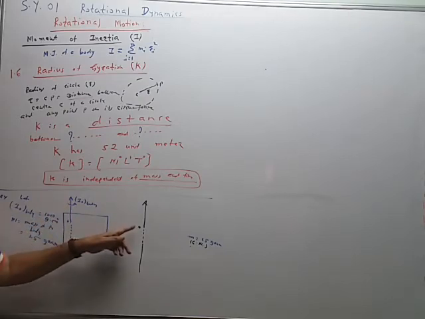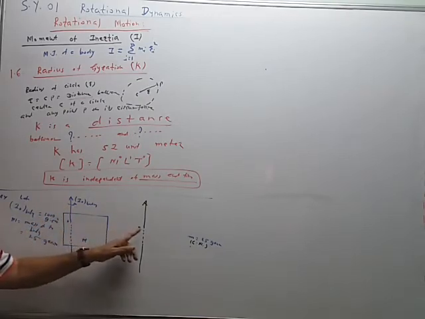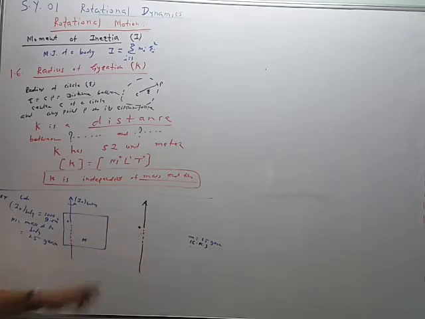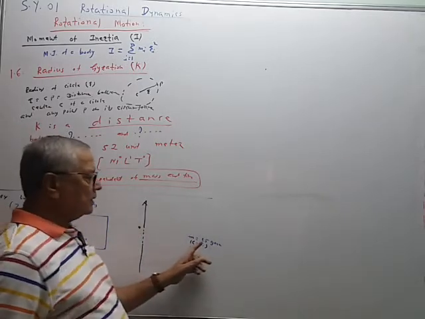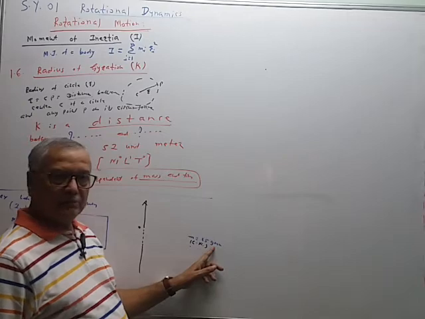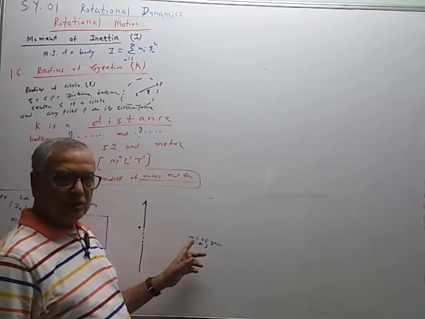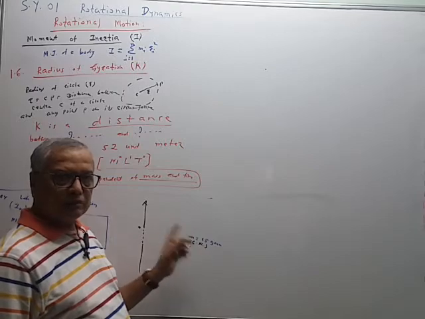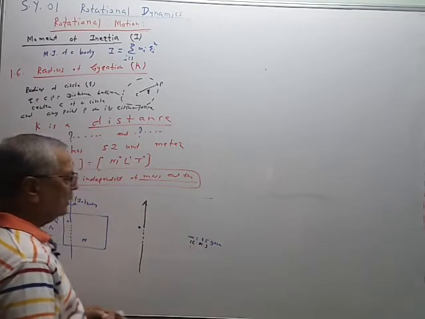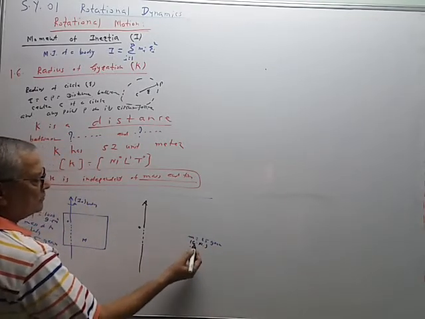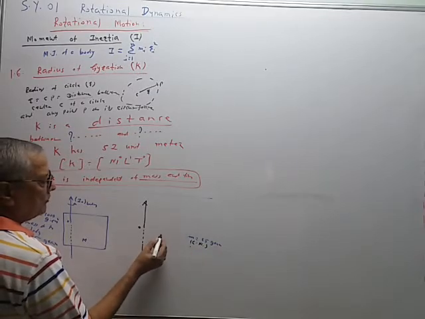Now in this case, we are keeping the axis same, passing through the point O. And now this is a single particle of mass 25 gram, that is center of mass. Just now I have given the definition of center of mass. It is the point where whole mass of the body is supposed to be concentrated. So the 25 gram mass असलेला particle आहे तो आपण आता इथे वेगवेगळ्या पोझिशनला ठेवणार.